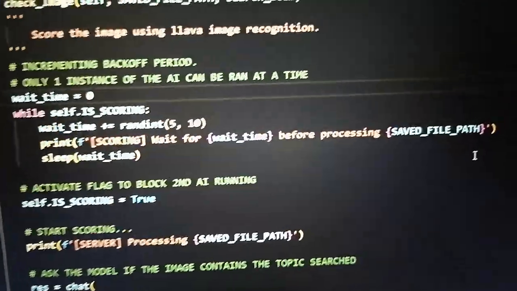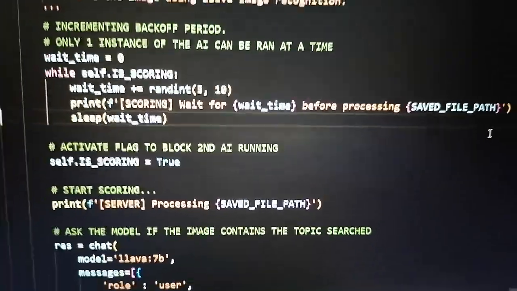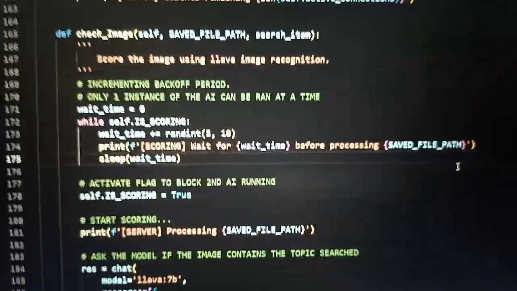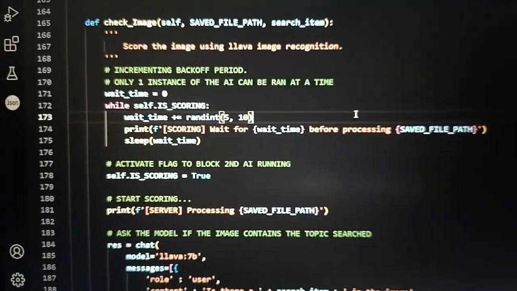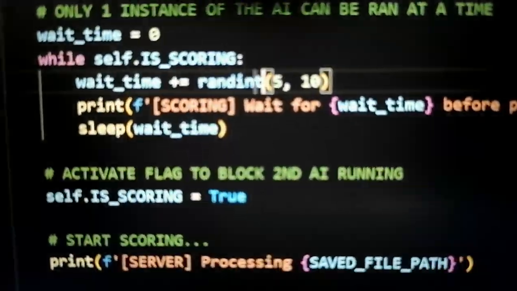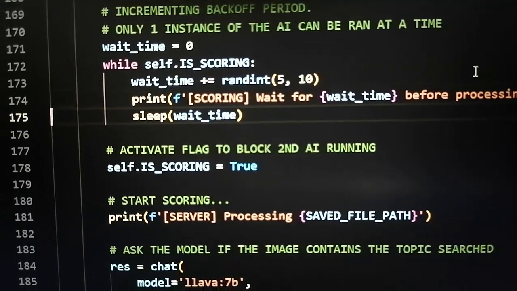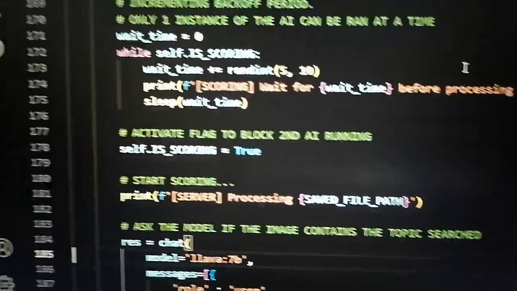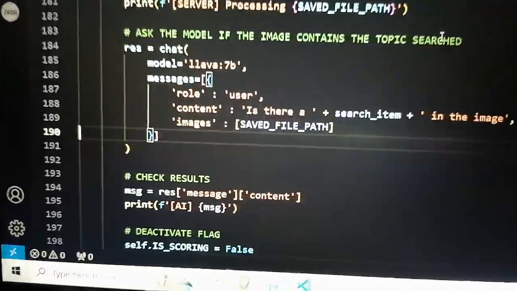Because this is just a laptop, and right now my battery is not looking good. Ayun, 30 na. Anyways, so bali, whenever it detects that two threads are trying to activate the AI at the same time, it'll pause the other one, or it'll give them both a random back off period. So bali, they will have to wait for their turn to process it.